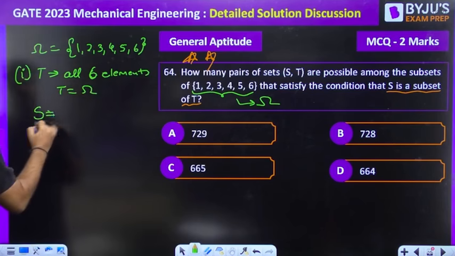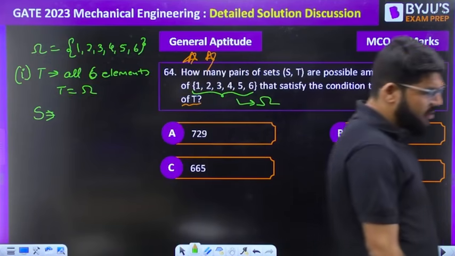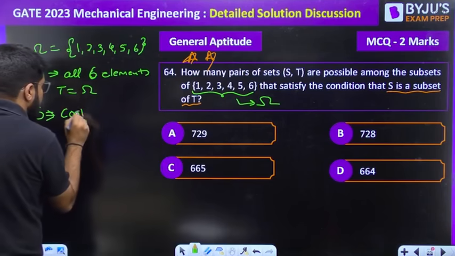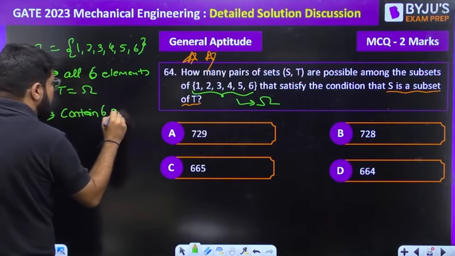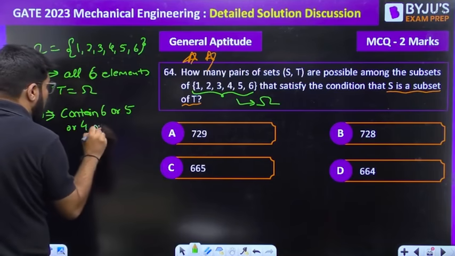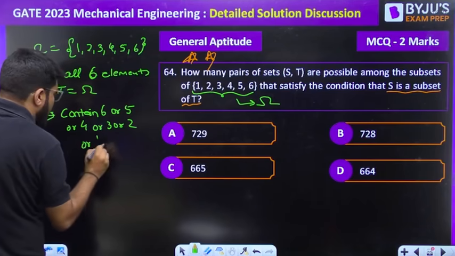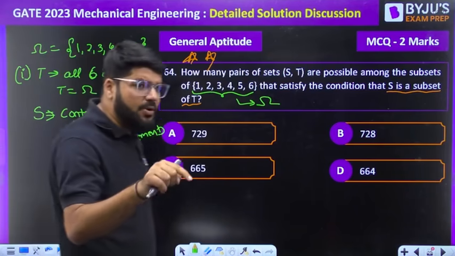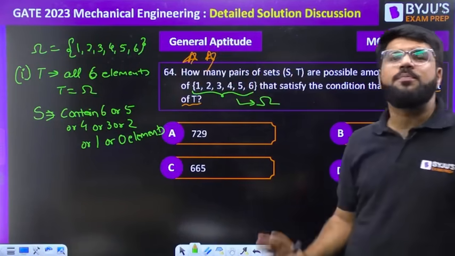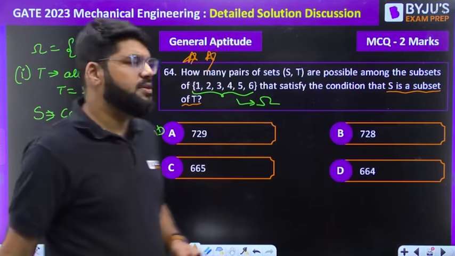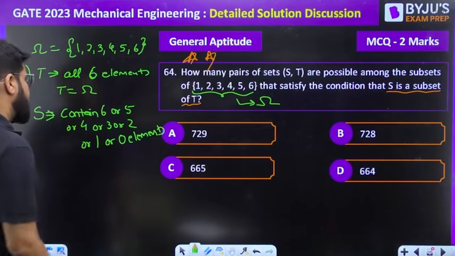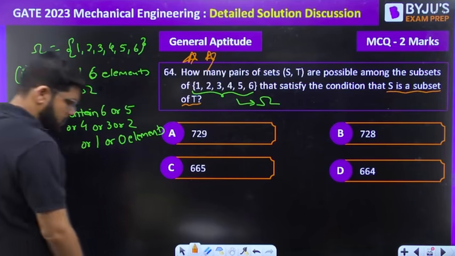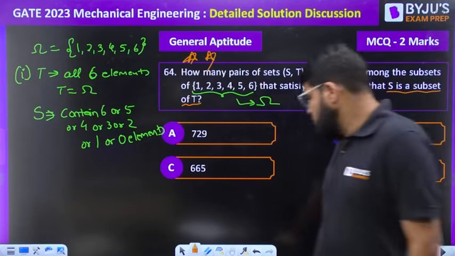So what are the possibilities for S? Think. S should be a subset of T. So S can contain how many elements? S can contain either 6 elements or 5 or 4 or 3 or 2 or 1 or 0 elements. When S contains 0 elements, it is a null set, and null set is a subset of every possible set. Clear everybody? So these are the possibilities.